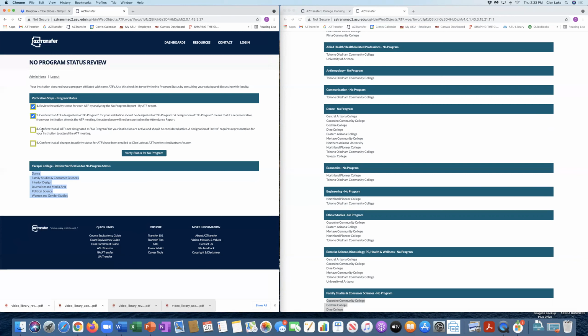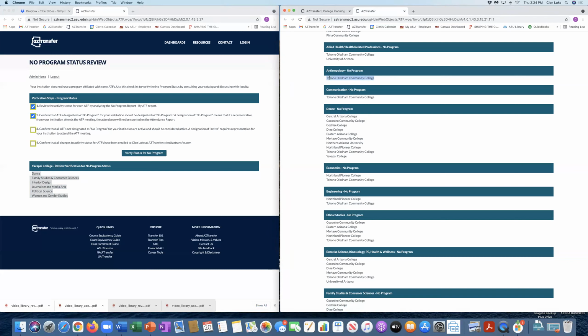Number 3, confirm that all ATFs not designated as no program for your institution are in fact active and should be considered active. A designation of active requires representation from your institution to attend the ATF meeting. So that means, for example, anthropology. If I'm from Yavapai College, right now the only institution that does not have an anthropology program is Tohono O'odham. So it might be that I don't either, for my college, my institution.